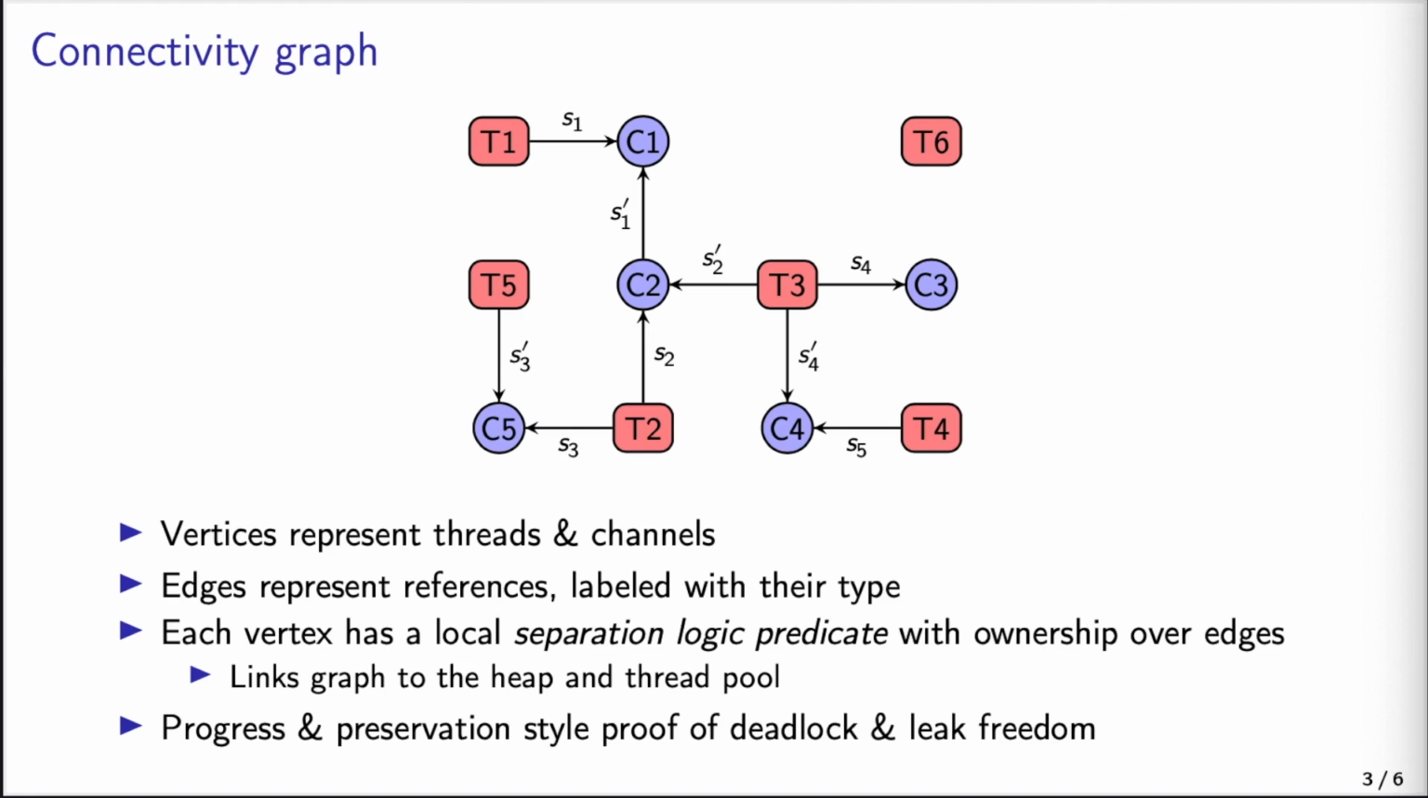Each vertex in the graph has a separation logic predicate that asserts ownership of edges. This predicate links the graph structure to the physical heap and thread pool. We maintain the invariant that there are no cycles in the graph, even if we are allowed to traverse edges in both directions. This means that the graph is an undirected forest if we forget about the direction of the edges. Such an invariant allows us to do proofs of deadlock and leak freedom in the style of progress and preservation.